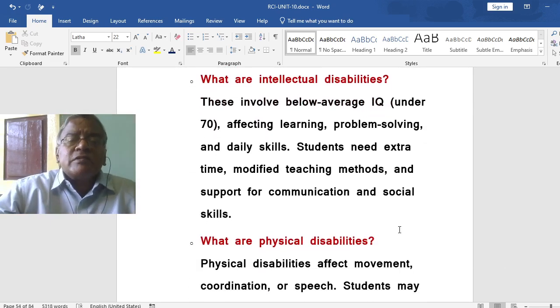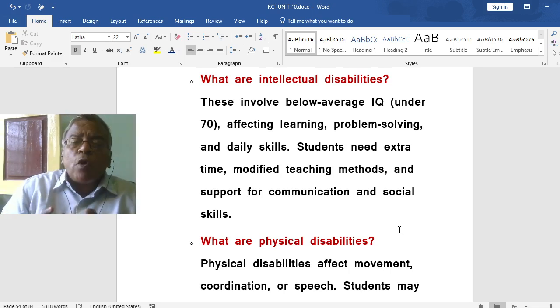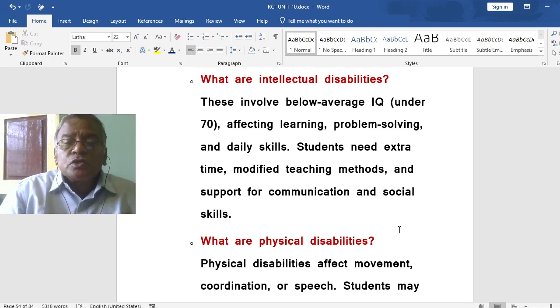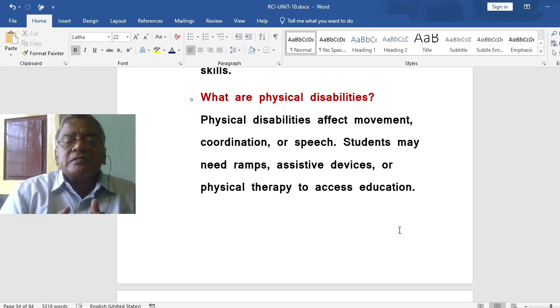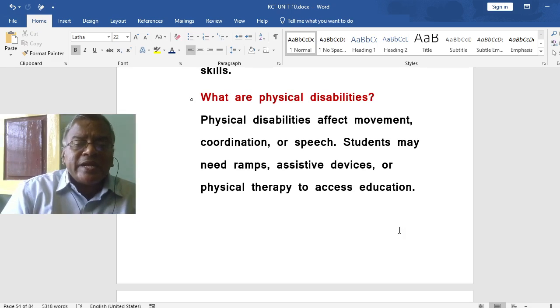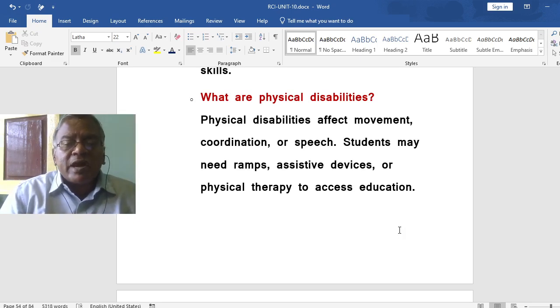What are intellectual disabilities? These involve below average IQ, under 70, affecting learning, problem solving, and daily skills. Students need extra time, modified teaching methods, and support for communication and social skills. What are physical disabilities? Physical disabilities affect movement, coordination, or speech. Students may need ramps, assistive devices, or physical therapy to access education.